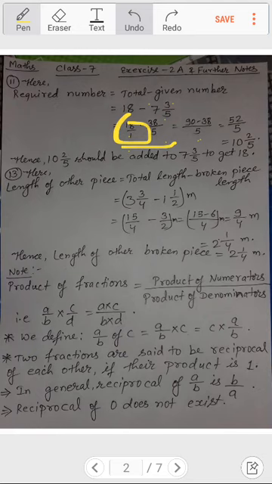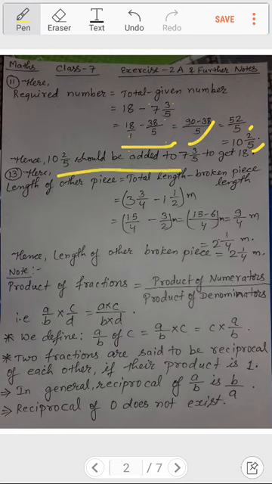So I had written 90 over here. And then again 5 divided by 5 is 1, and 1 into minus 38 is minus 38 only. So 90 minus 38 is 52 by 5, and when 52 is divided by 5, it becomes 10 2 by 5. So this is how we will be doing question number 11.